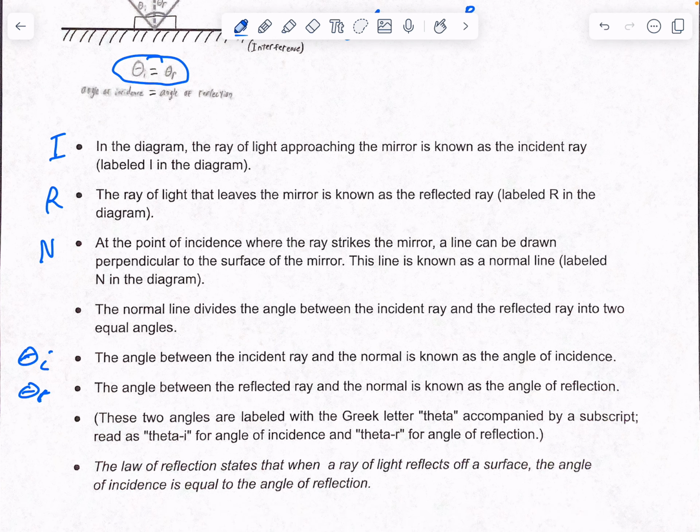Now, the law of reflection states that when a ray of light reflects off a surface, the angle of incidence is equal to the angle of reflection. So just understand that it's simple, but know that whatever it comes in at is what it leaves at as reflected. Just make sure you understand that before we get into the whole refracted part where it goes through to a new medium. So that'll end that one.